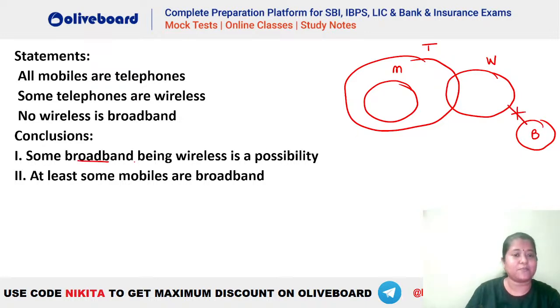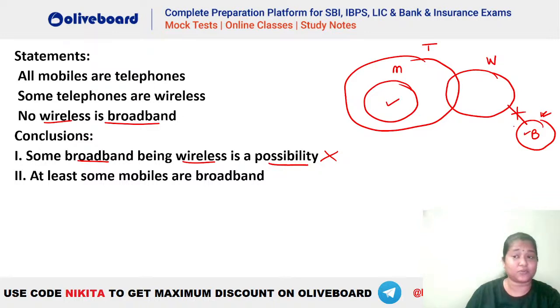The first one says some broadband being wireless is a possibility. How can that be true when we have already said that no wireless is broadband here? If no is true, how can some be true here? So this is absolutely wrong. Second, what is it saying? At least some mobiles are broadband. This is your mobiles. This is your broadband. How can this be true here?